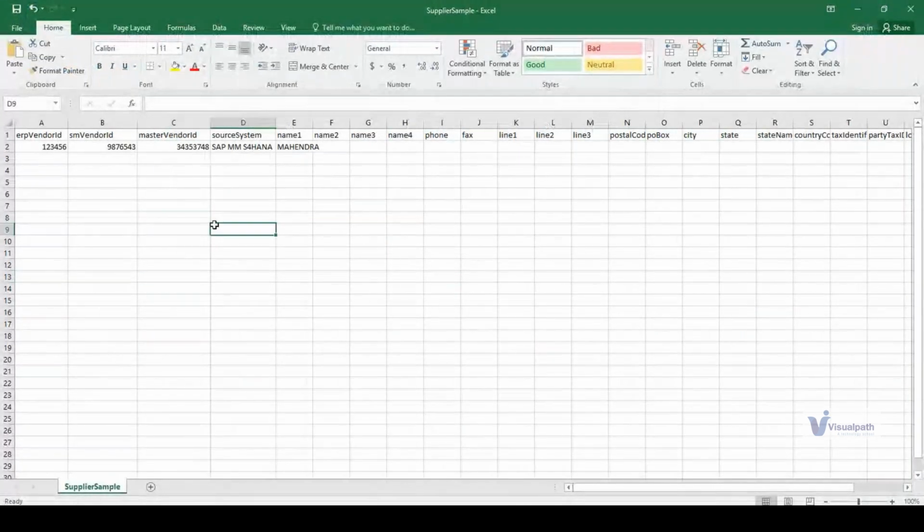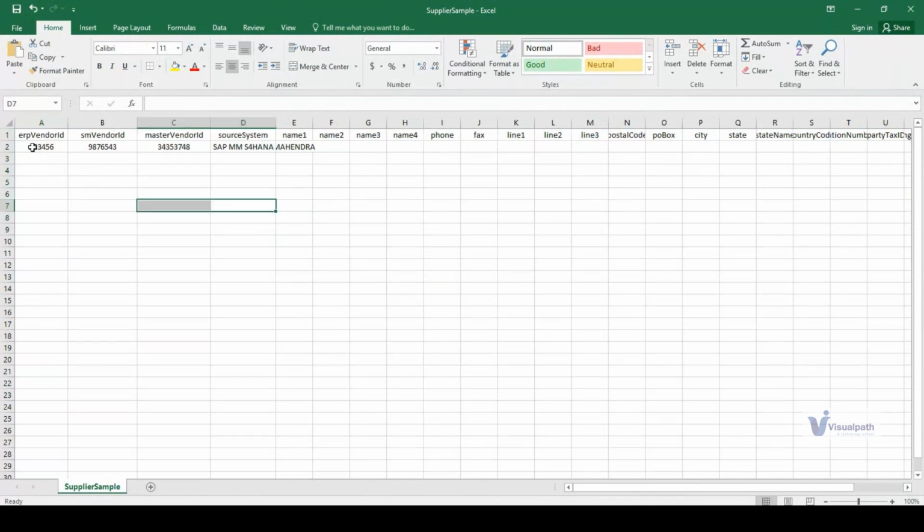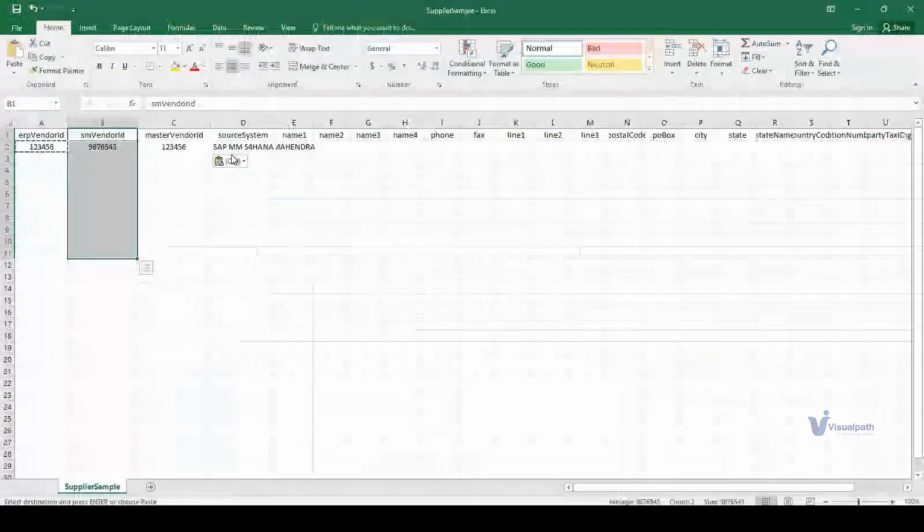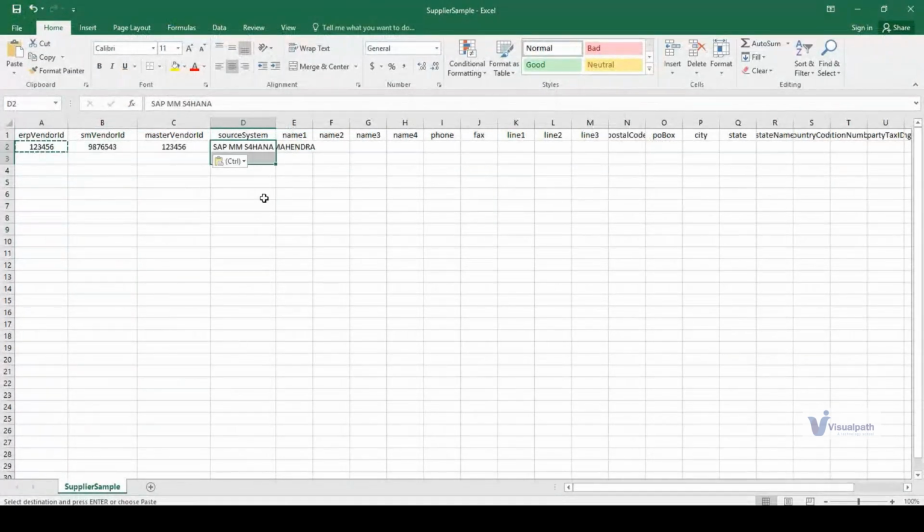So master vendor ID here is the master record, the SAP MM that you have in system. You have the master vendor ID, which gets registered into the system. Whatever you have as the ERP vendor ID, you will have the same record here. So here the master vendor ID and ERP vendor ID, these two will remain the same. SM vendor ID will be the one which is here in the system, and source system is SAP MM S4. Right. This is the source system from where you have picked up.